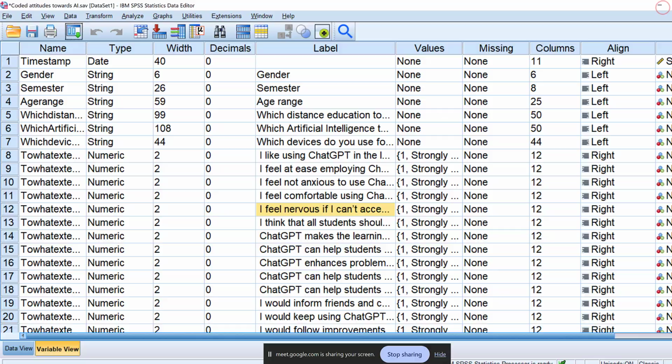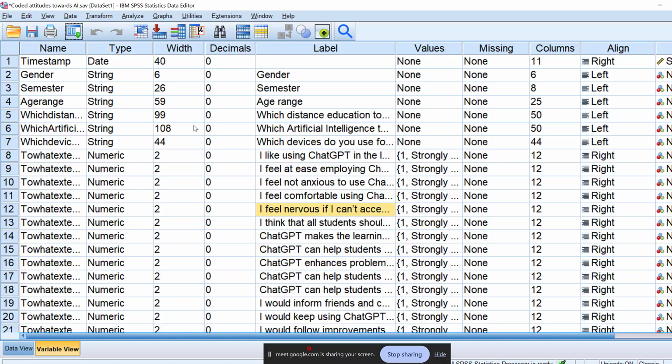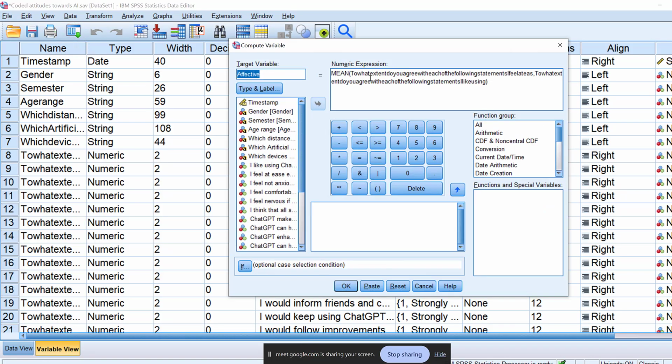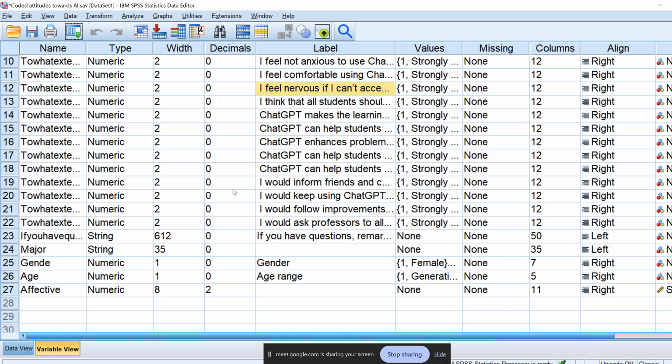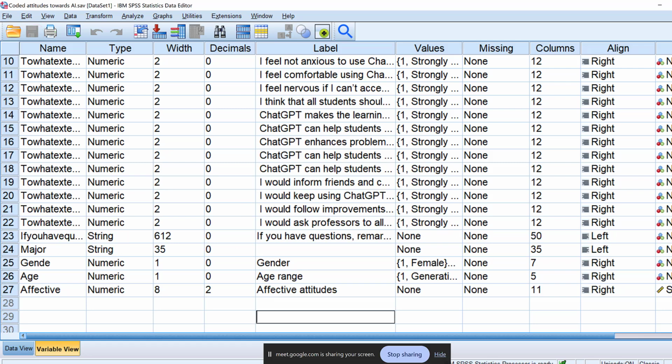Okay. Here we go. We did it. So just to make sure, I like using ChatGPT and I feel at ease. Let me double check. I feel at ease. I like using. Perfect. Now we do the same for the others. So this is affective attitudes. And then we will do the same for the other types of attitudes.